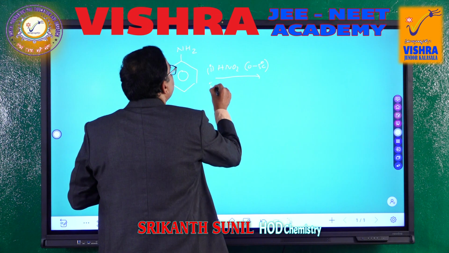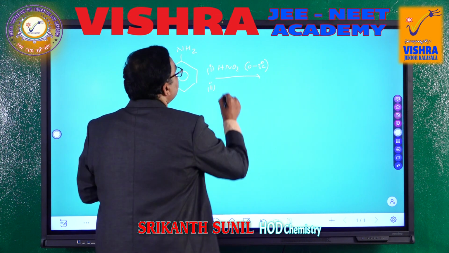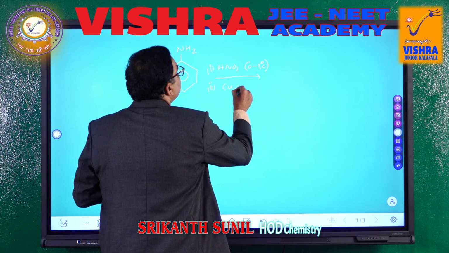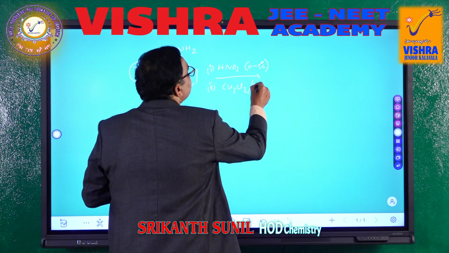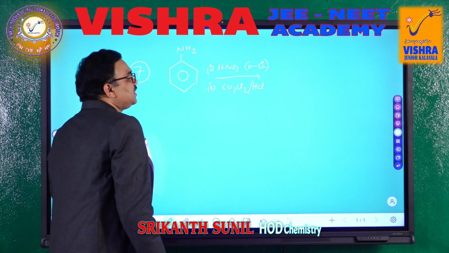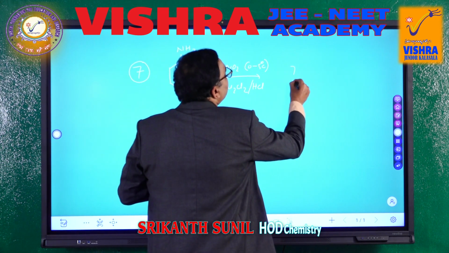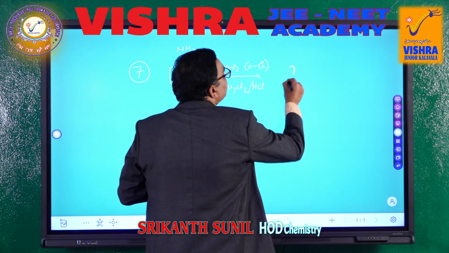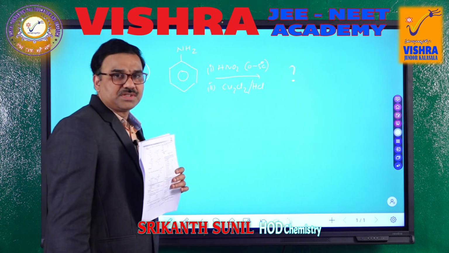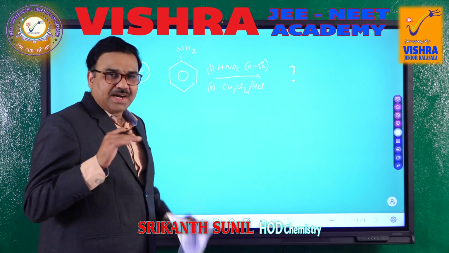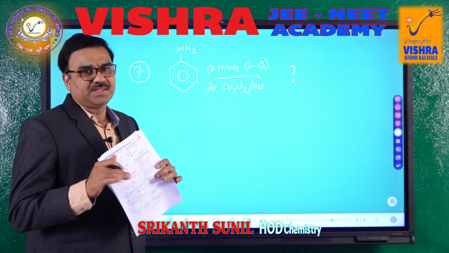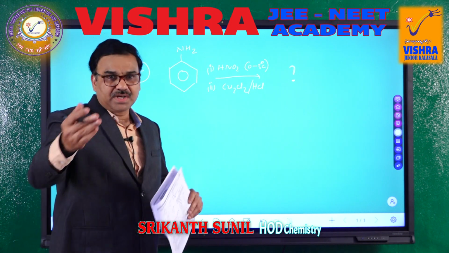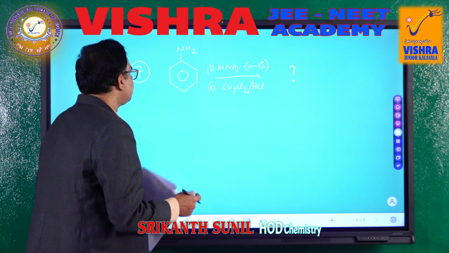Second step also they are giving. This second step is Cu2Cl2, cuprous chloride in the presence of HCl. So, what is the compound that we are going to get here? That is the question. Let me explain the conceptual part of this simply, then we can see the answer and you can easily tell the answer also.